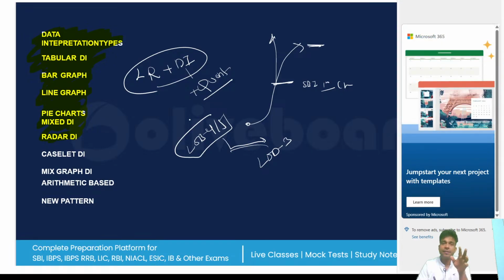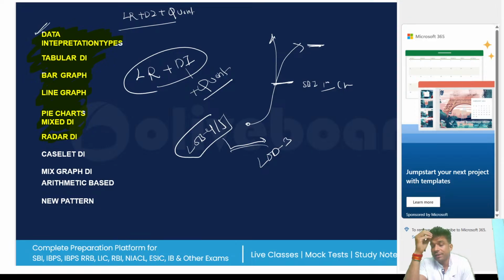What I said, in the name of DI, everyone should take LR plus DI plus quant. I hope you are getting my point. So this is the basic structure for data interpretation. Why not questions with LR? Why not questions with DI? And why not one question with this combination? Everyone is getting my point?